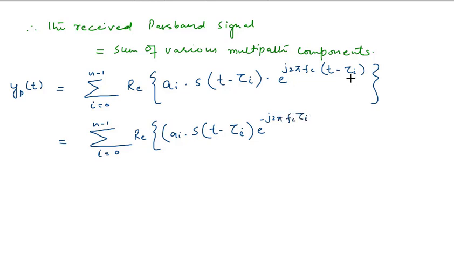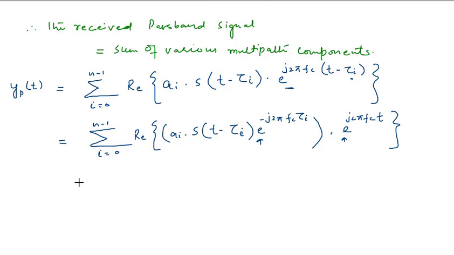So first we multiplied this tau i with this entity, and we take out the other entity, represented as e raised to power j2 pi fc into t. In this scenario, the bases are the same and their powers are added, and when we apply that formula, we get back this entity.